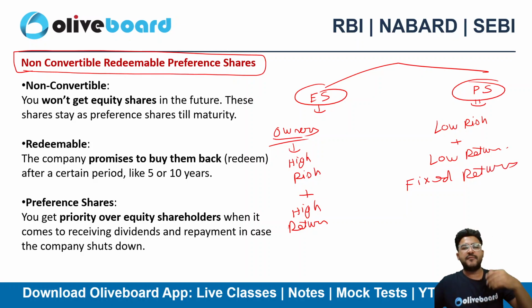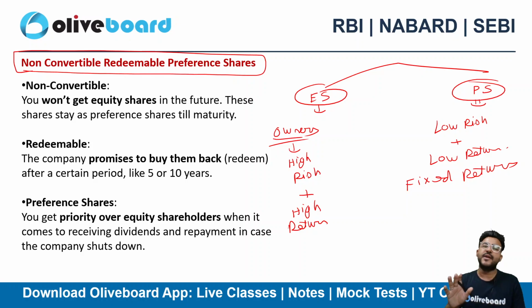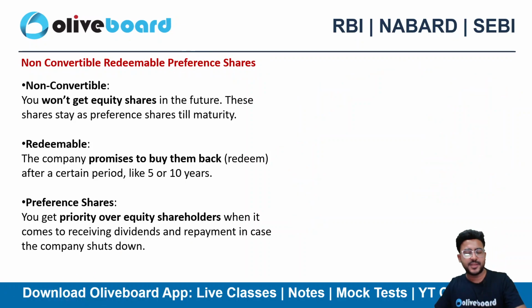Let's suppose we have issued 1 crore worth of preference shares, so we need to pay 8%, let's suppose, to the preference shareholders. So in that manner, the 8% will always remain fixed. Even if I earn 100 crore, even if I earn 1000 crore, the dividend that I need to pay on the preference shares is 8% only, because that's fixed, right? So it makes it a low return asset plus a low risk asset. Okay, that's a low return, low risk for the investor, and I need to repay it back as well. So that's the difference between preference shares and equity shares.